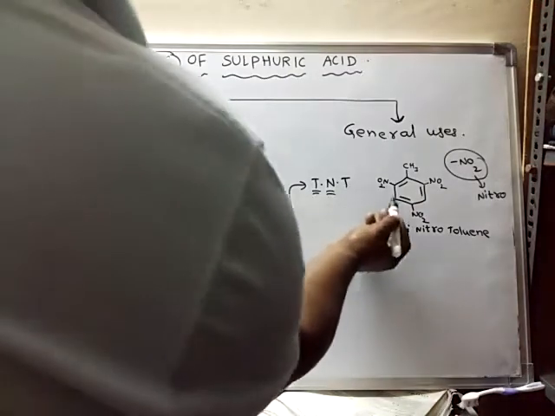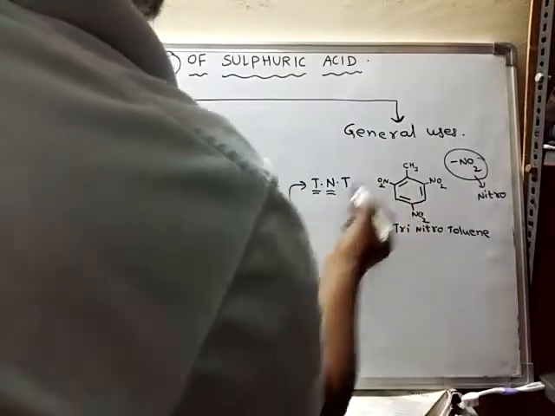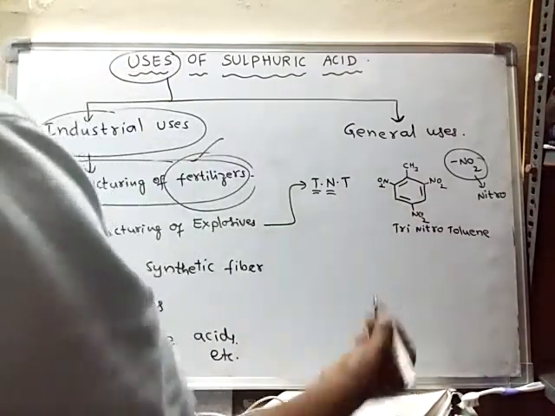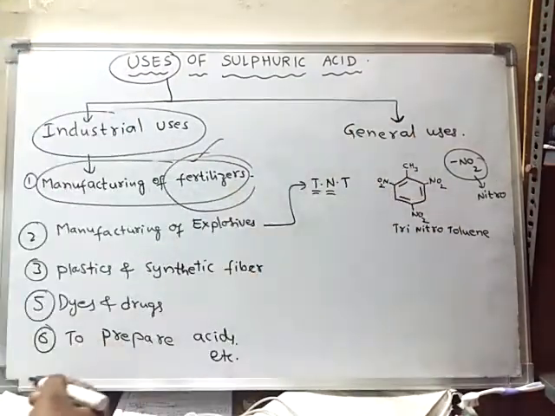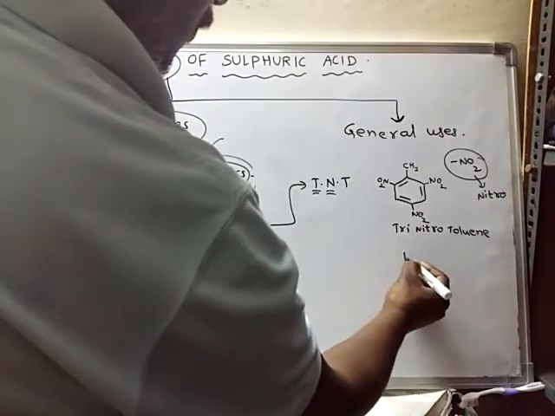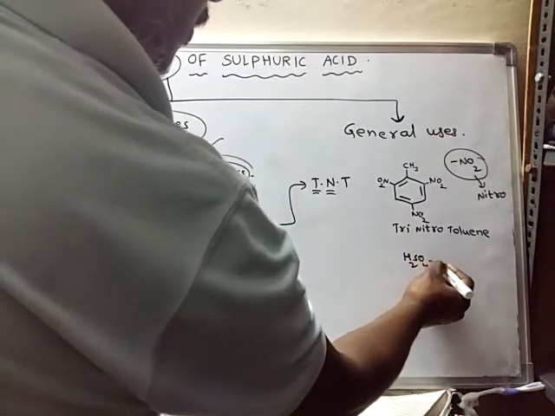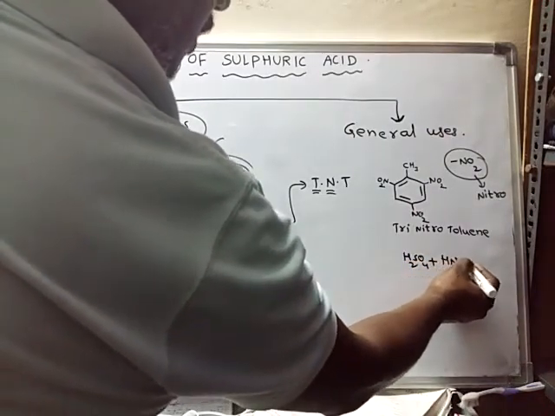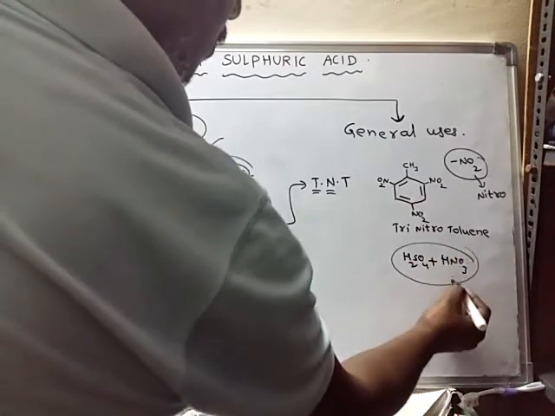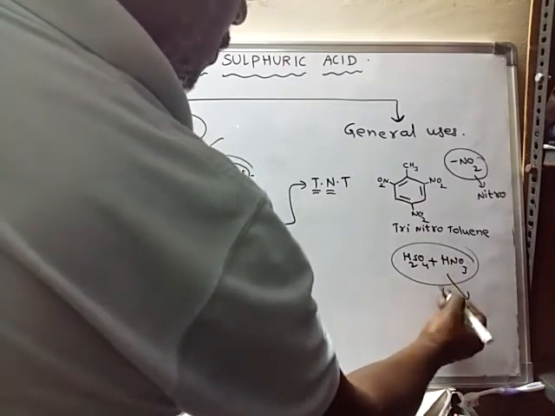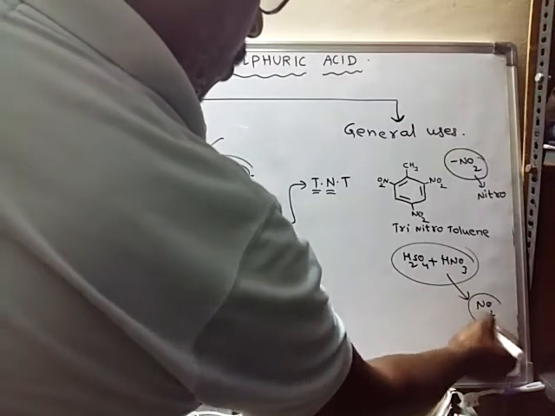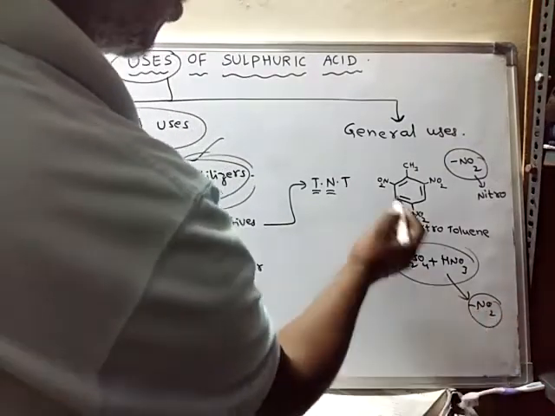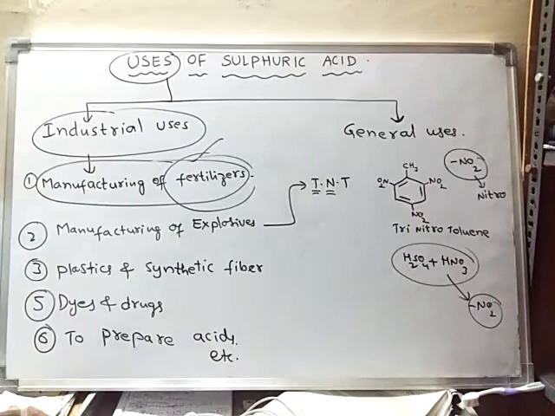Actually, this is formed with the help of sulfuric acid. Concentrated sulfuric acid, when mixed with nitric acid, produces nitro groups, and these nitro groups attach to toluene.